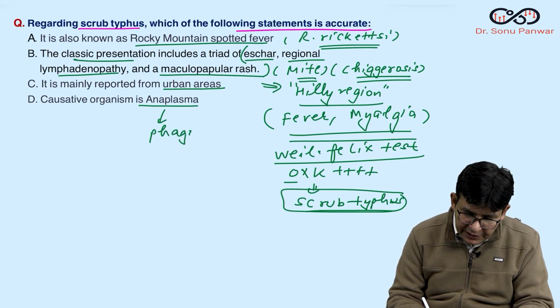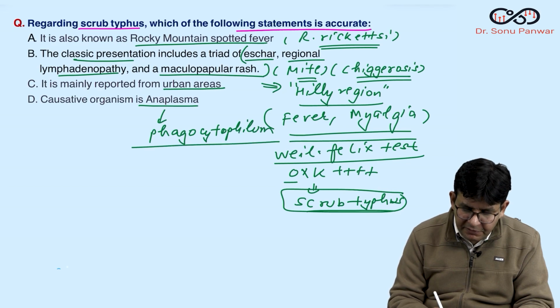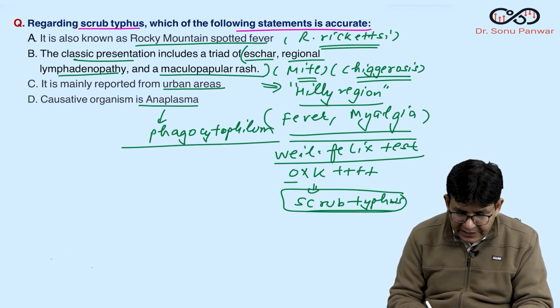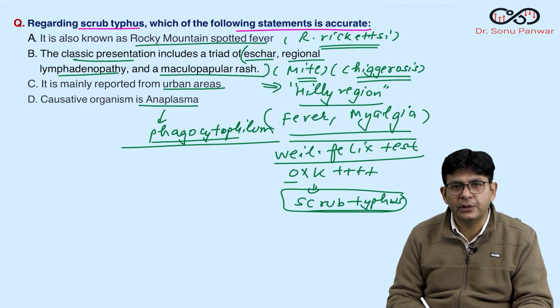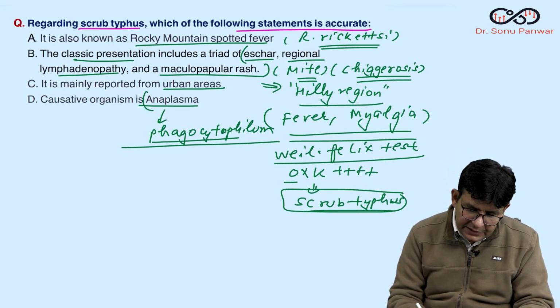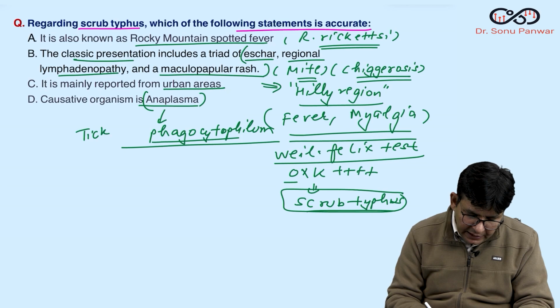What about Anaplasma? This question came in the AIIMS exam. Anaplasma phagocytophilum. As the name suggests, it involves which cells? Phagocytes. It involves the phagocytes, and this particular disease is tick-borne.